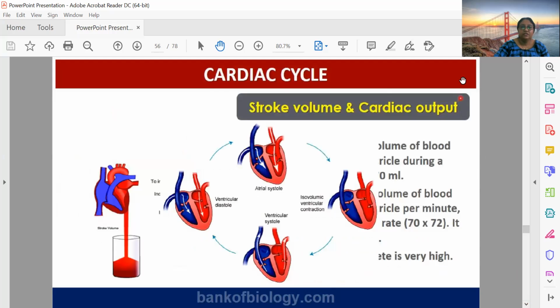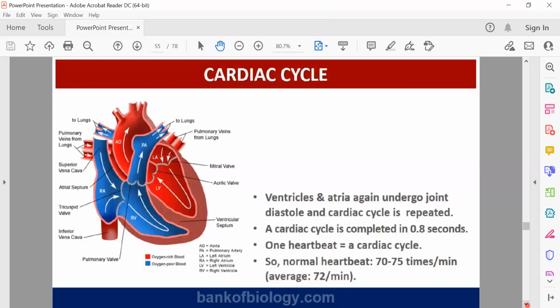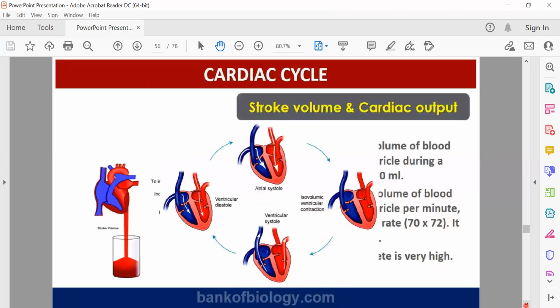Okay. So any doubts regarding cardiac cycle? So we observed the pattern of cardiac cycle. Now we will know about the stroke volume and cardiac output.